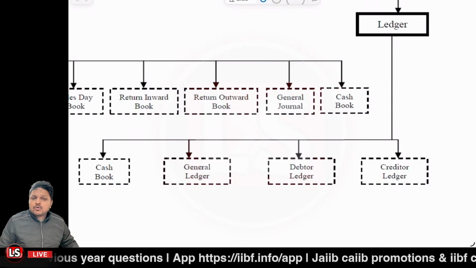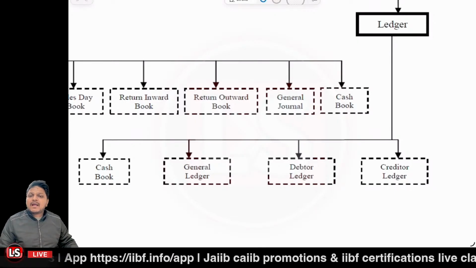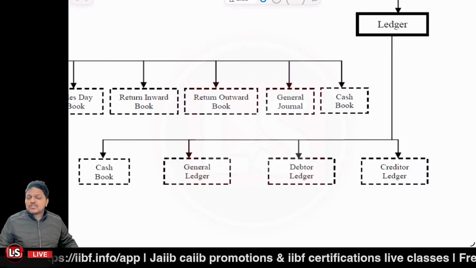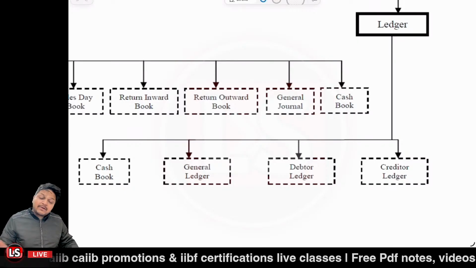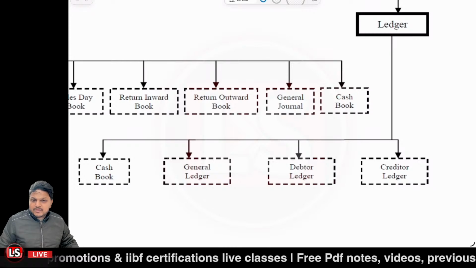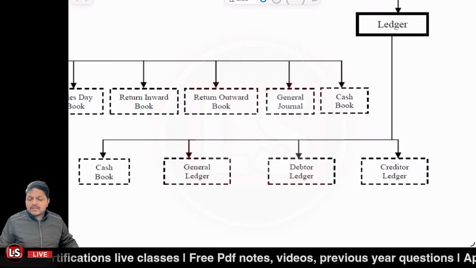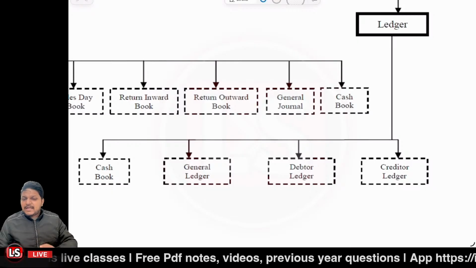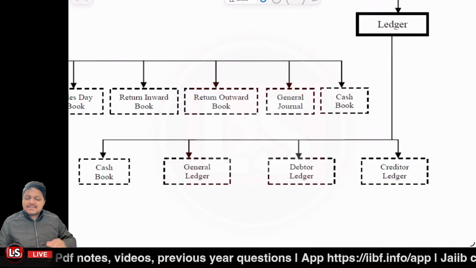It could be related to some person also. Let's say I specifically opened Ram's account. Now any transaction which has Ram in it will go to that particular account, right? In the same way, I have the debtor ledger where all the transactions related to my debtors will be posted, right? So ledger is the second step.